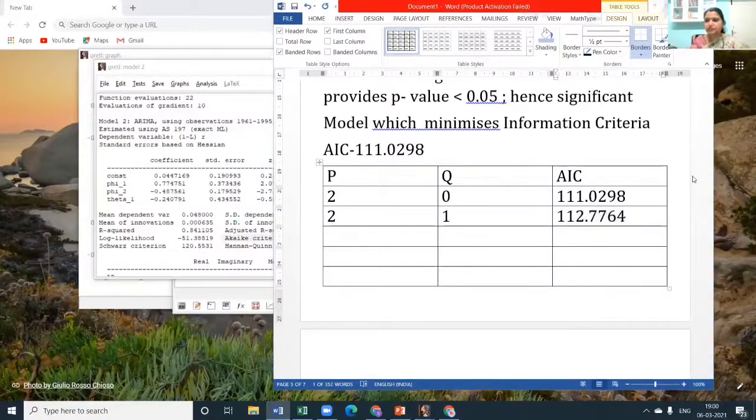This is where initially I forgot the name of the person who asked me, is it necessary to refer to the graph and then decide? Not necessary at all. Sometimes the graph is so very confusing that you will not know which one to take.